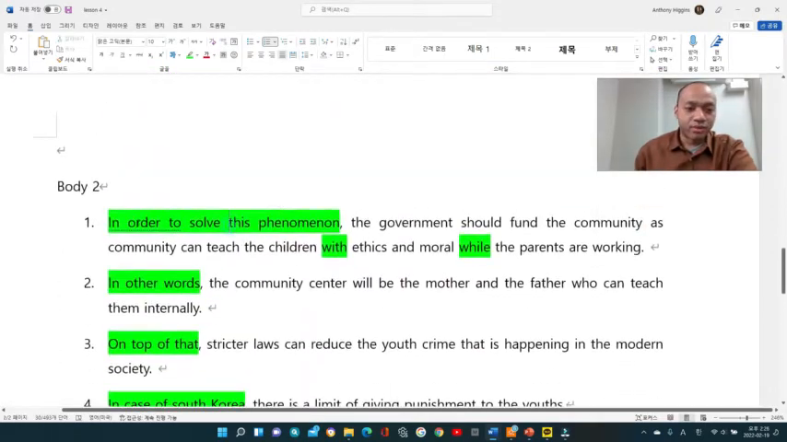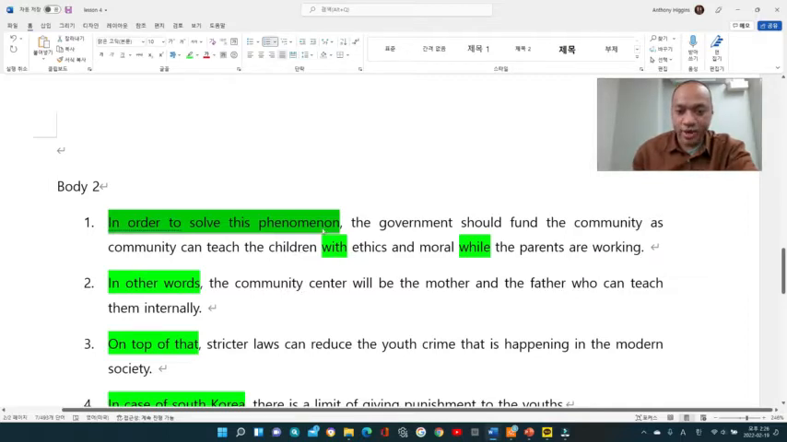Body two. Now we have to work with a solution, right? So here, what I wrote is that in order to solve this phenomenon, the government should fund the community, as the community can teach the children with ethics and moral while the parents are working. So I connected, so you can use this phrase, "in order to solve this phenomenon". Everything you see in green, right? You can use it actually in your essay.